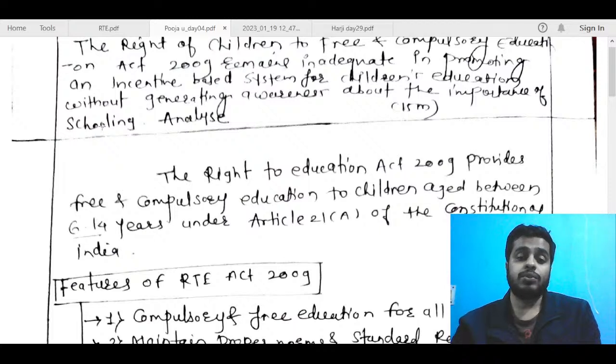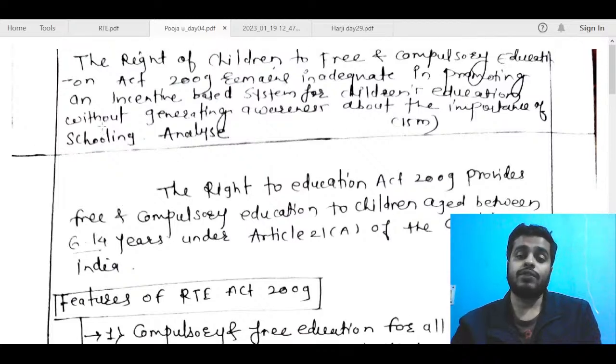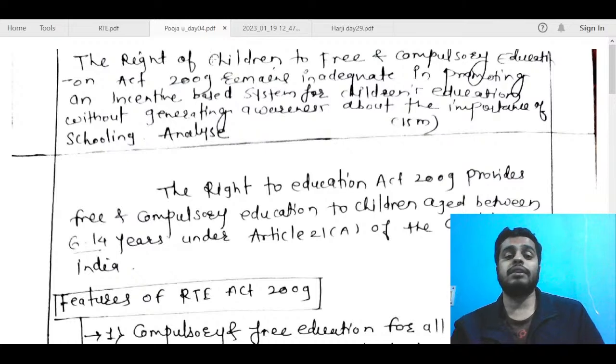Here, I think, Pooja, you can just write the full name of the act when you are writing for the first time. For example, in the question also it is mentioned this act, Right of Children to Free and Compulsory Education. So you can use that here. It is fine. Introduction is fine.